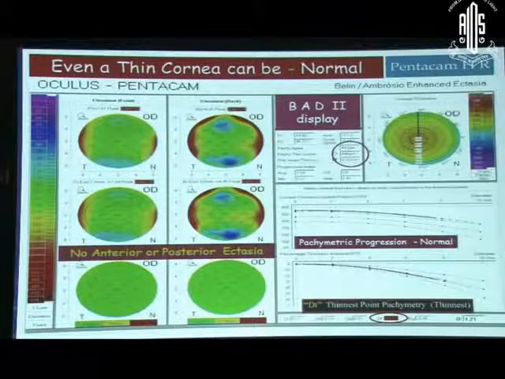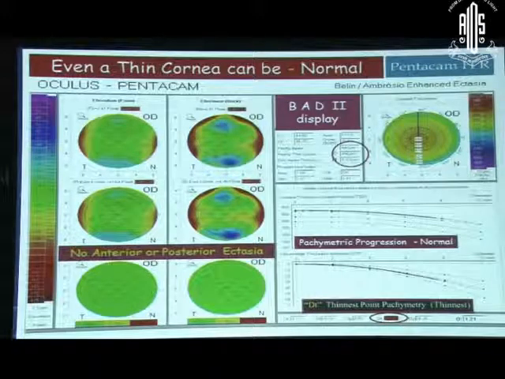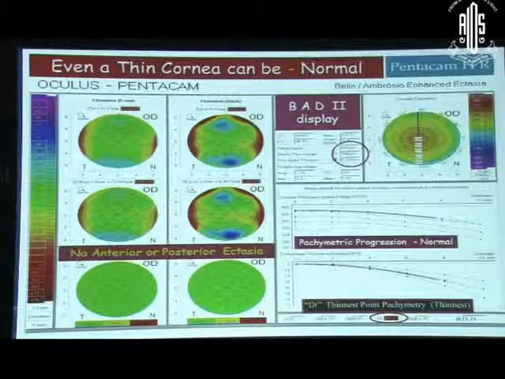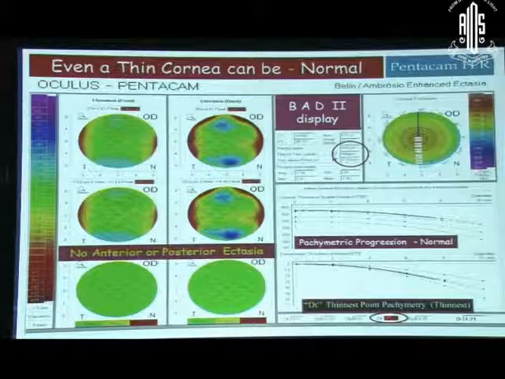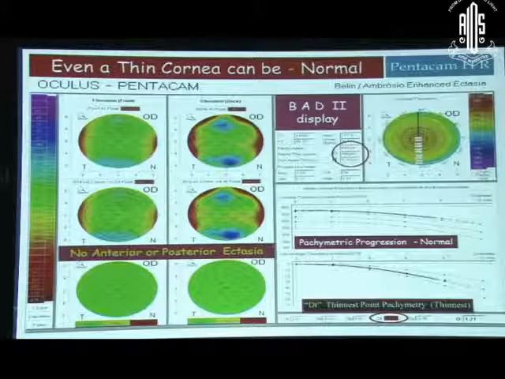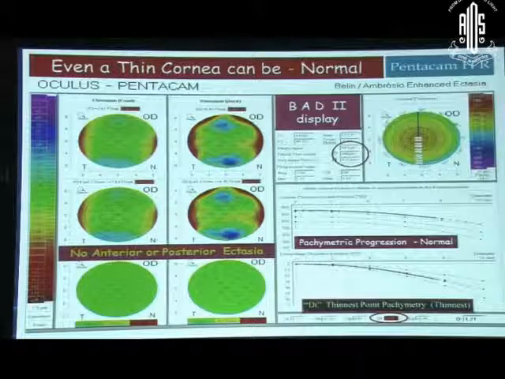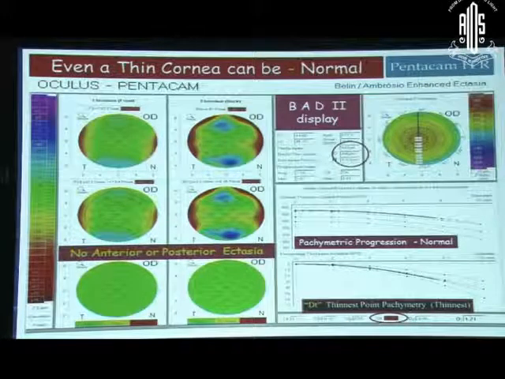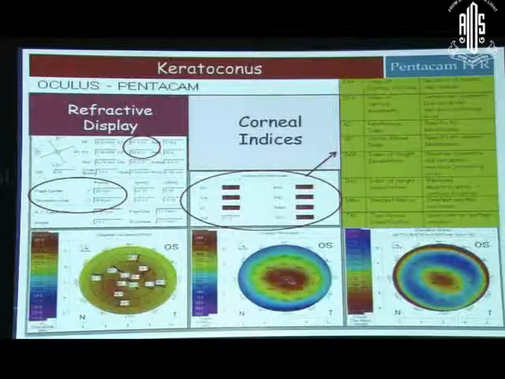In fact, the pachymetric progression maps are absolutely normal, except you find a red flagging at DT, which analyzes the corneal thickness. So the red flagging gives us that intuitiveness to look at that value. Why is it a thin cornea? That's the reason it's red flagging. But apart from that, everything else is normal. So this patient might have a thin cornea, but does not have any element of ectasia.